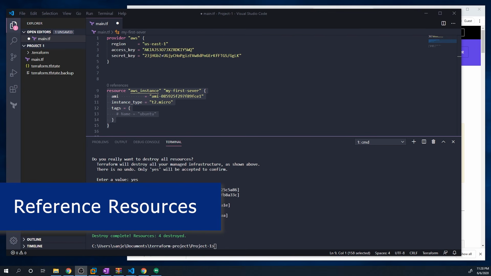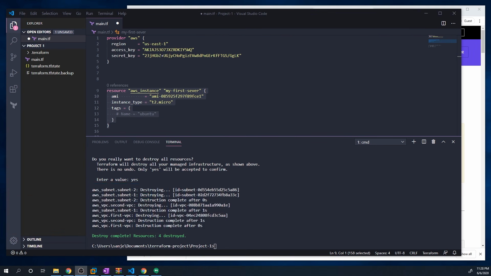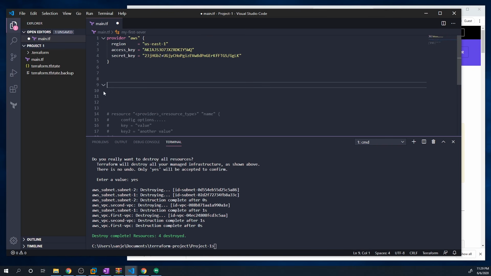Till now, all we've done was deploy an AWS instance, but obviously, anything you can do with the AWS console, we can do in Terraform. So I want to start taking advantage of some of the other things that Terraform can do, and I want to start playing around with other resources within AWS. So if you haven't already done so, go ahead and destroy the AWS instance that you created. You want to do it through Terraform, of course. Don't do it through the console. So either do a Terraform destroy or just delete this resource, and then run a Terraform apply to get that resource removed.